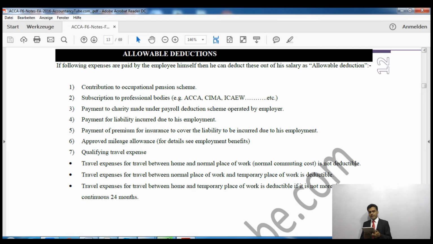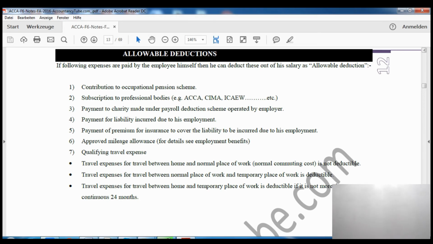All right, now on the next page, this is a list of allowable deduction which will also be deducted. Now remember, on the very first page of this chapter, I told you how to calculate the benefit of employment income. We'll take the salary, then we add the bonus, then we add the benefit, then we deduct what we paid for the benefits, and then finally what we deduct is allowable deductions. Now these are the list of allowable deduction.